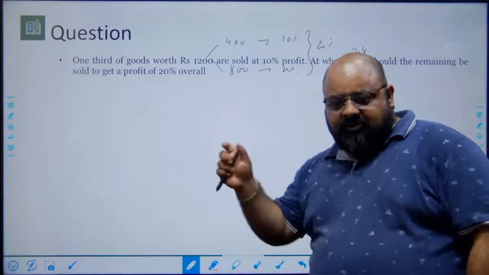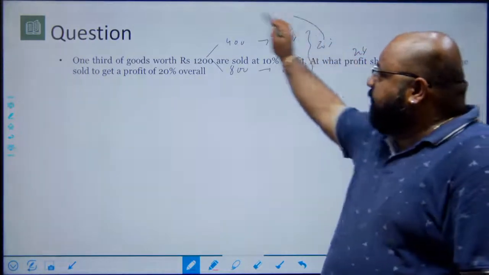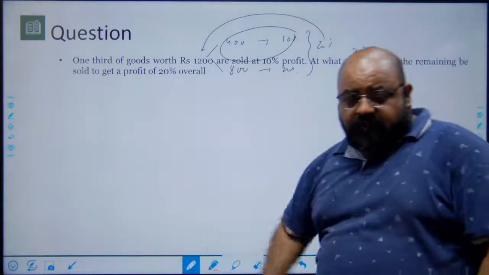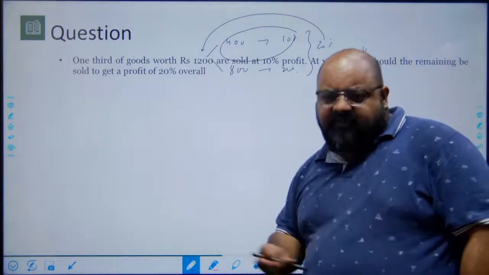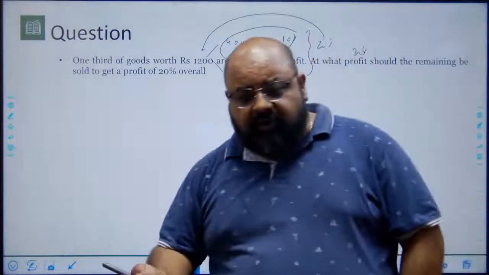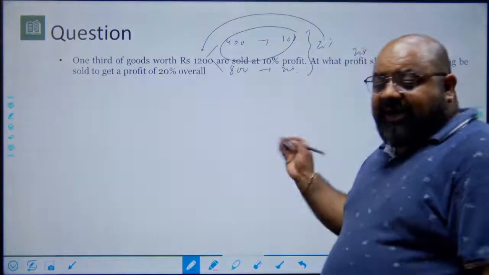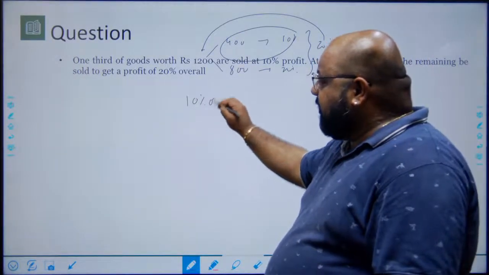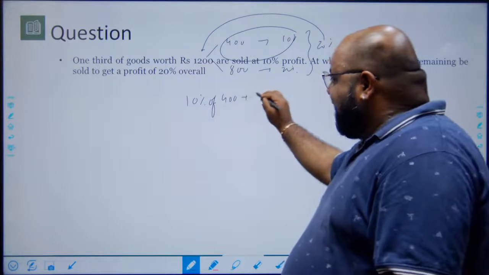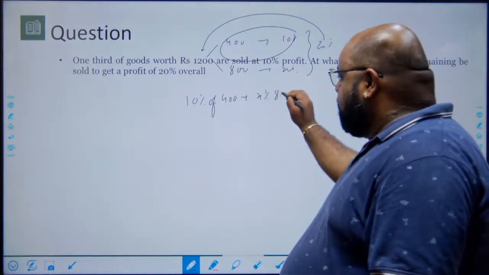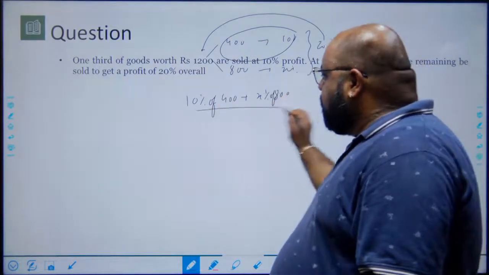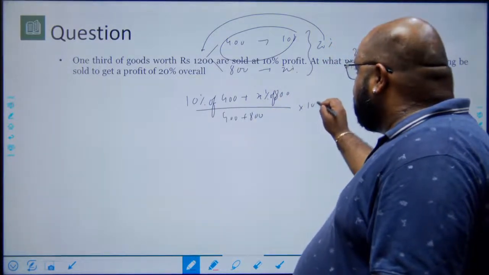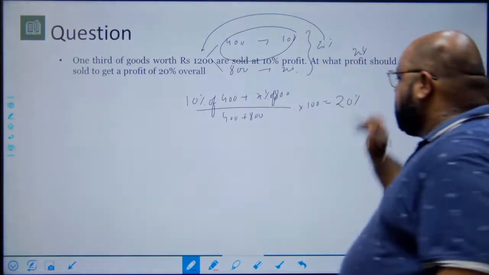I can do this point by point. That is, overall profit I find out, I get the profit here, I know the profit here, and then I solve. Right? Again, not a very difficult question. If you have gone through PLD, you should be able to solve it pretty simply. Or you could write the equation and say profit will be 10% of 400 plus x% of 800 upon the overall cost price 400 plus 800, and this should be equal to the overall profit, which is 20%.